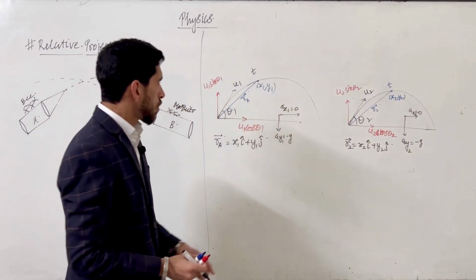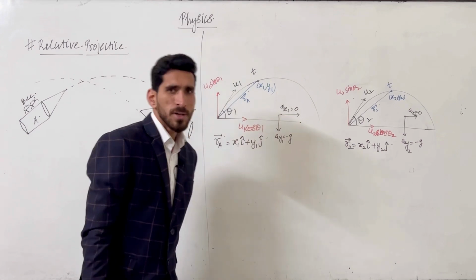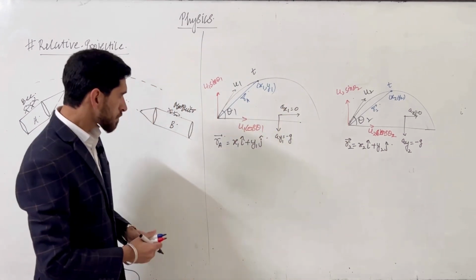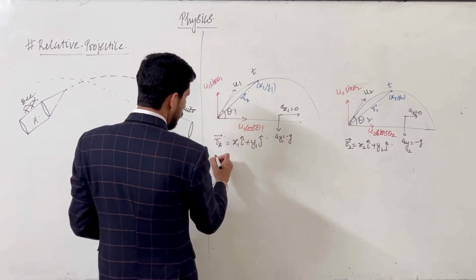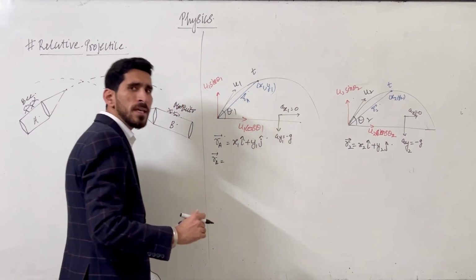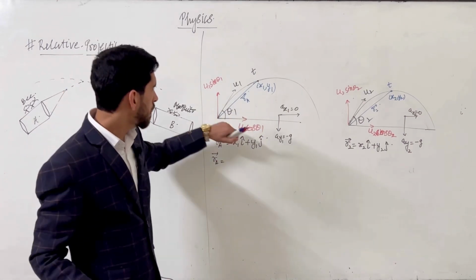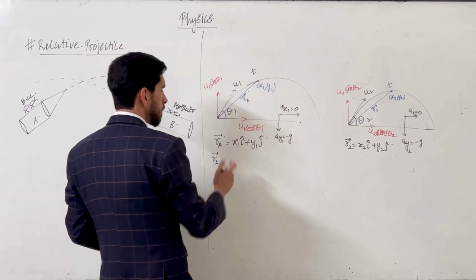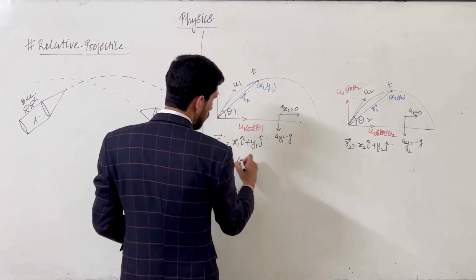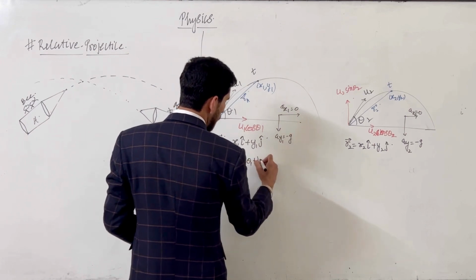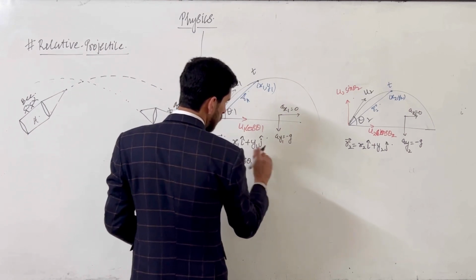Okay, so acceleration is the same in both the projectiles because both are performing the motion under gravity. Now if I write x1, x1 can be written as u1 cos theta 1, which is the velocity along the x-axis, and time, after how much time, that is t. So what can I write? u1 cos theta 1 into t i cap